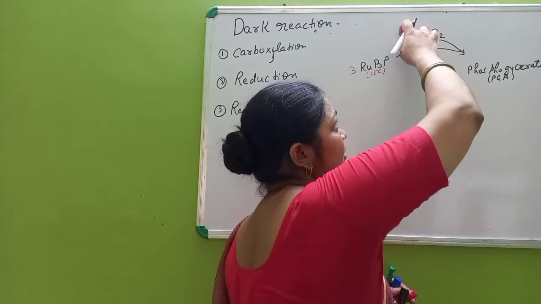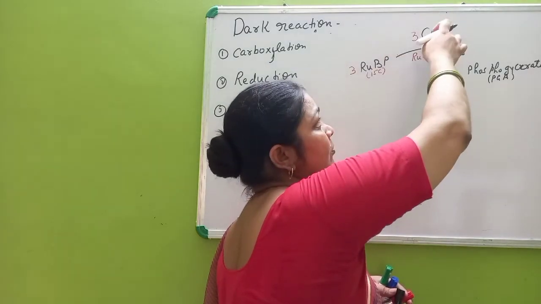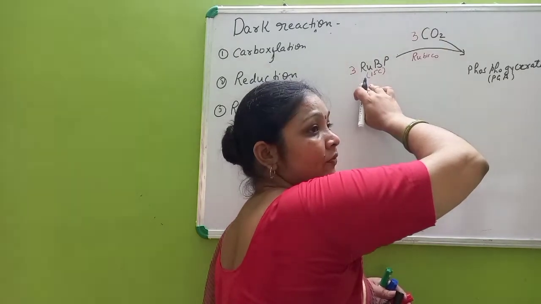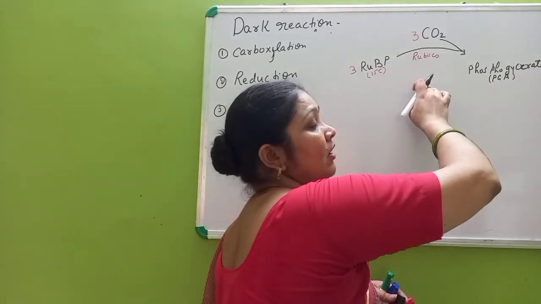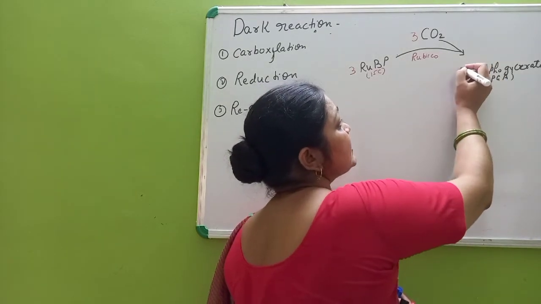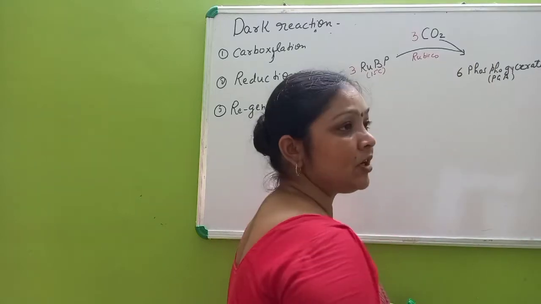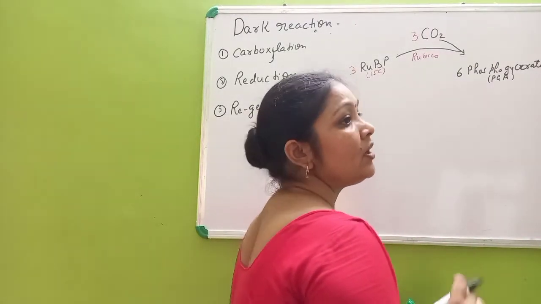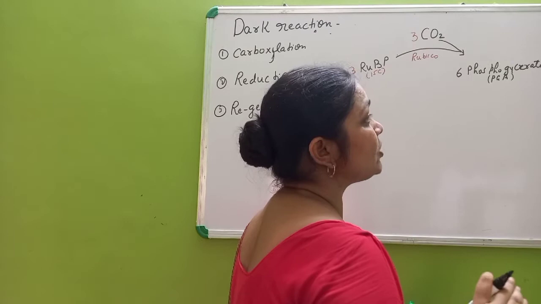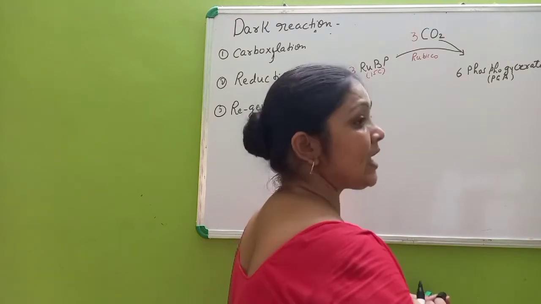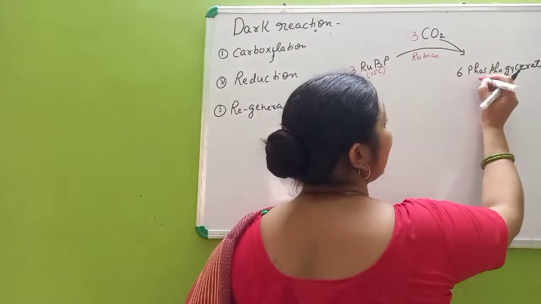As we are taking 3 molecules of carbon dioxide and 3 molecules of RuBP, here 6 molecules of phosphoglycerate are formed, and these are 3-carbon compounds.